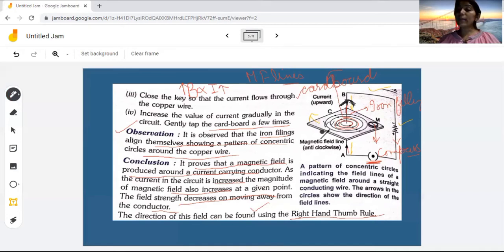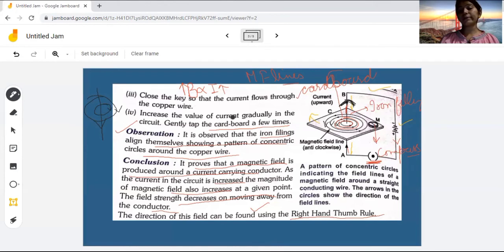Or if we reverse the direction of current, if the current is in the downward direction, then where is the direction of the concentric circles? If it is in the downward direction, then it is in the clockwise path. So we can say this is the clockwise path of the magnetic field lines. So this shows that a magnetic field is produced by a current carrying straight conductor.